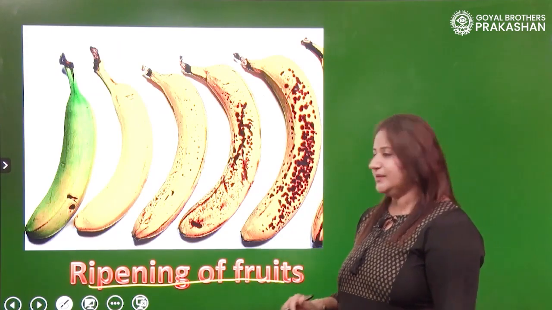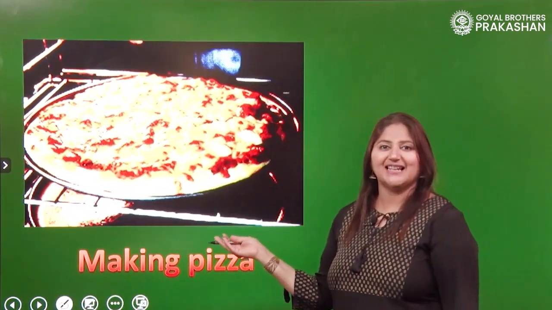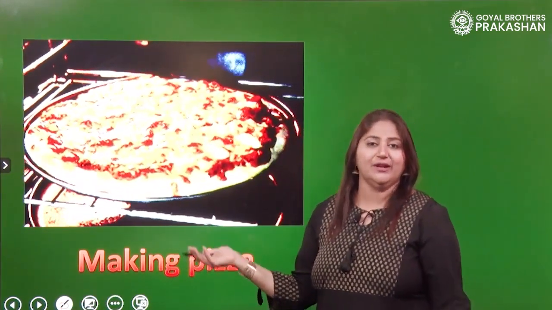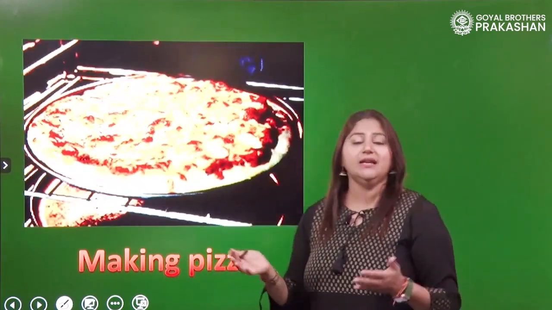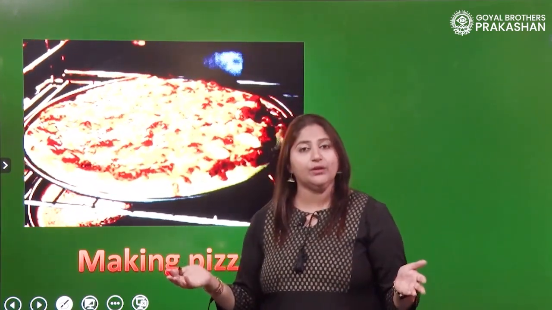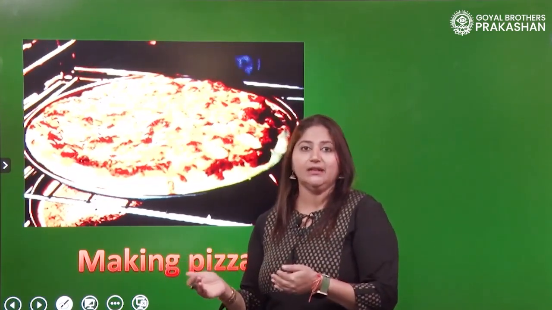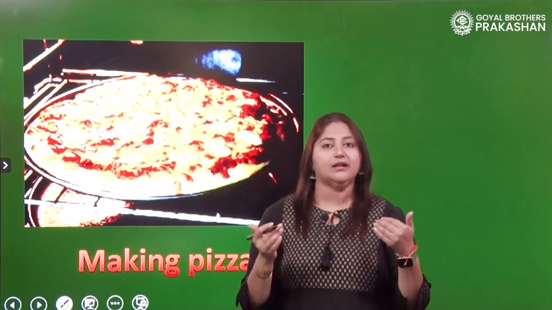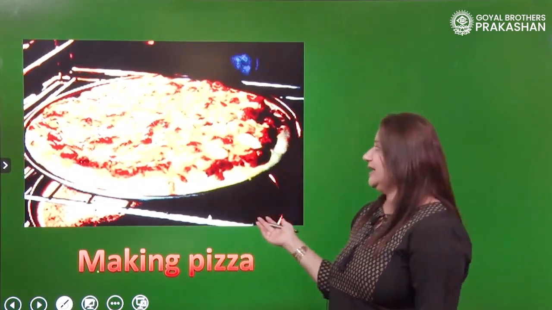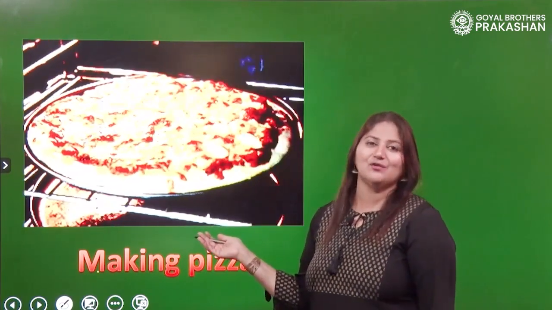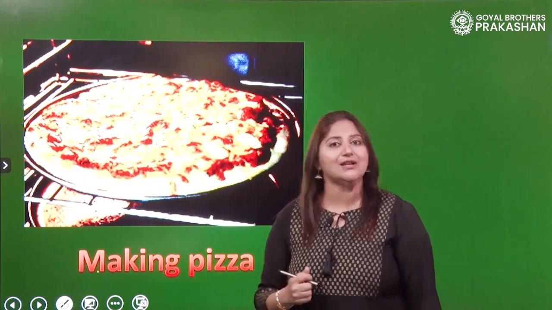Let's take more examples. What about this? This is cooking, right? When we cook food, what happens in cooking food or making pizza? In making pizza or in cooking food, actually we are converting the initial raw materials. After heating it, we are converting it to a new substance, right? So definitely a new and a yummy substance is formed. So definitely cooking of food is a chemical change.